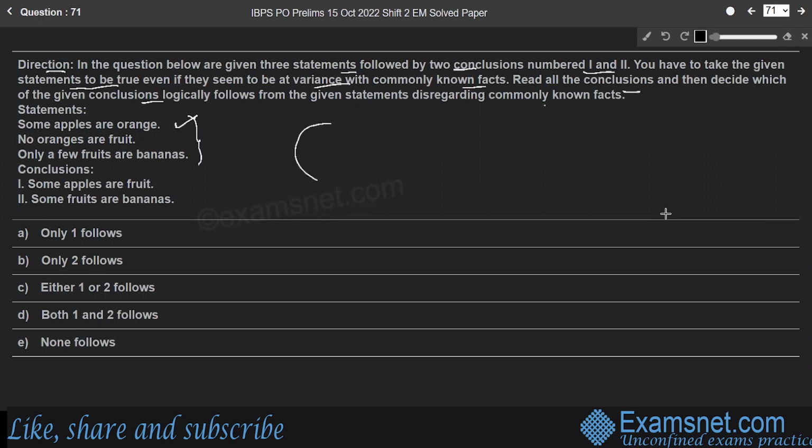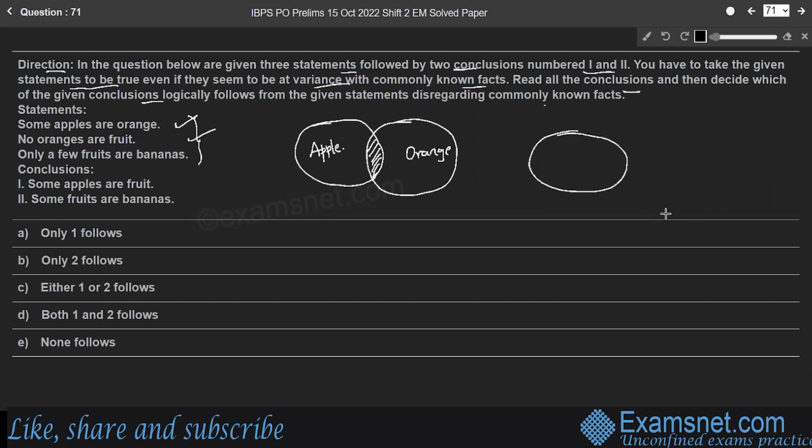That means there is a set of apple and set of orange, right? So this common portion represents some apples are orange. And the next one, no oranges are fruit. So that is a separate set, fruit, right? Which is excluded from the set of orange, right? And the next one, only a few fruits are bananas. So few parts of fruits are bananas, right? Now look at the conclusion part.